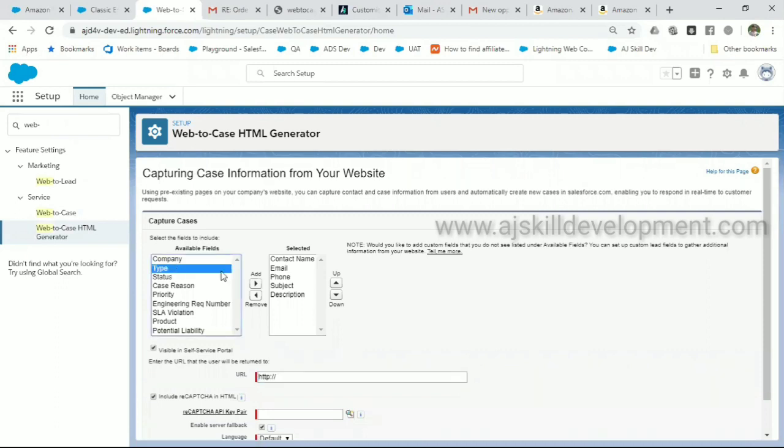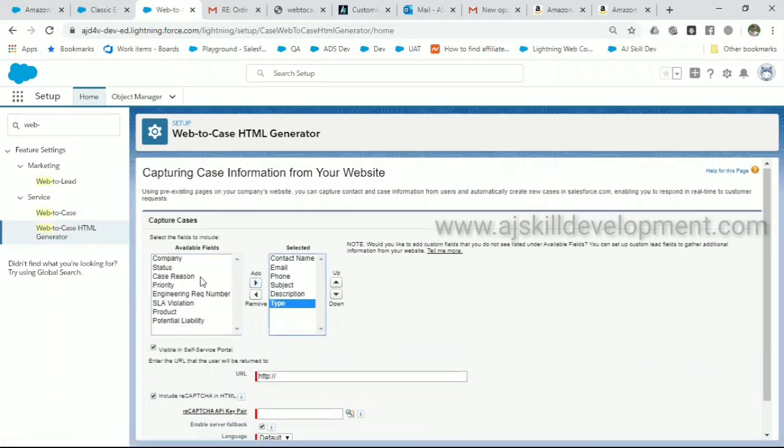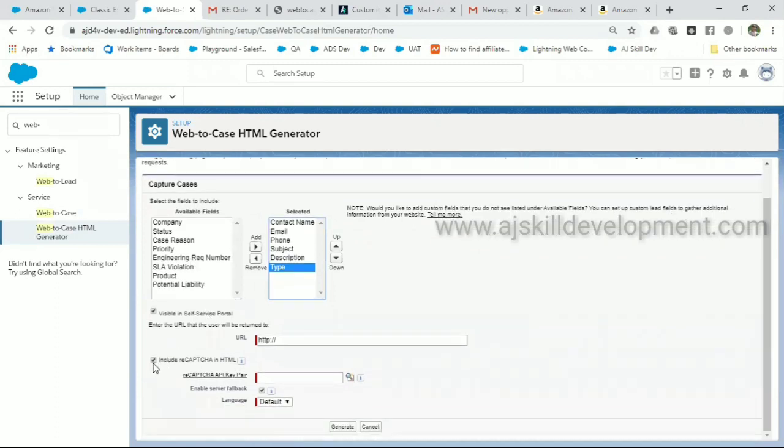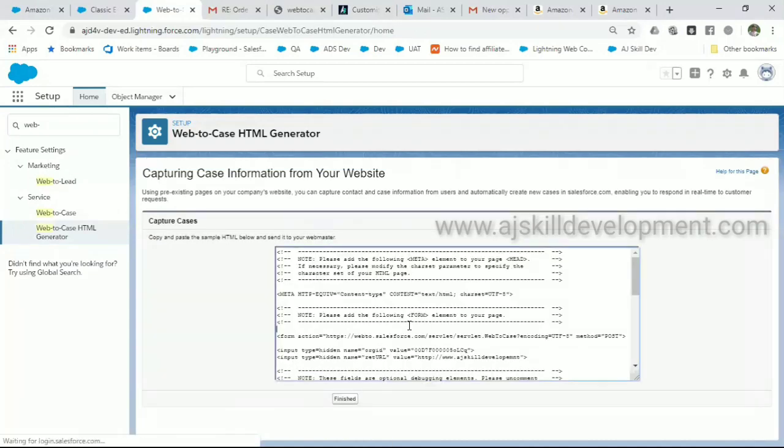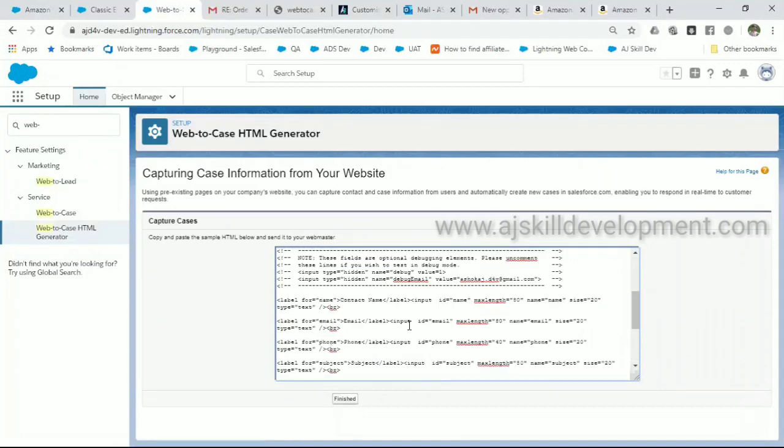Select the fields you want from the case. What are the case fields you want to display? Only these fields will be available generally, and by default we don't need that. The reCAPTCHA is something like you will see, like I'm not a robot, reCAPTCHA, right? If you want, you can enable. If you don't want, you can disable it. You can mention the website it has to redirect. In our case, what I have done is AJ Scale Development. And click on generate. The form will be generated.